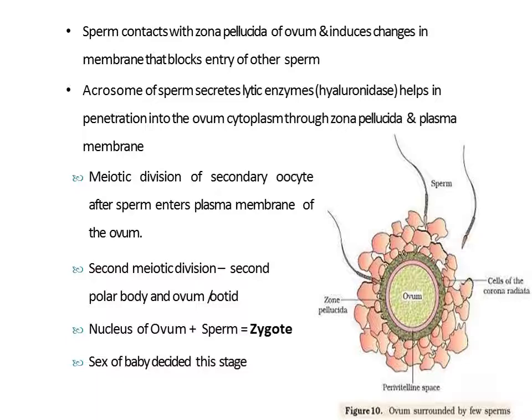Once the first sperm comes in contact with the zona pellucida layer, it makes changes so that no other sperm can come to fertilize this ovum again. Now, the enzymes from the acrosome of the sperm help in dissolving the zona pellucida and the plasma membrane of the ovum, so that the sperm can enter the cytoplasm of the ovum.